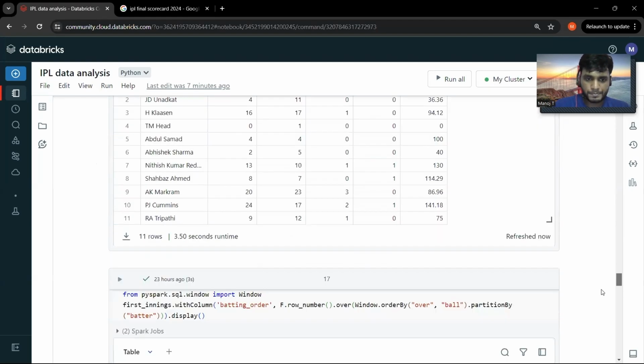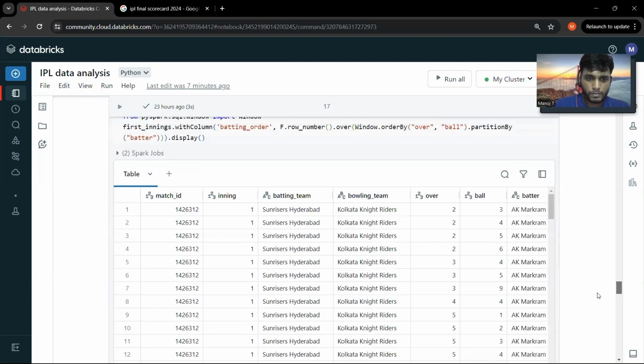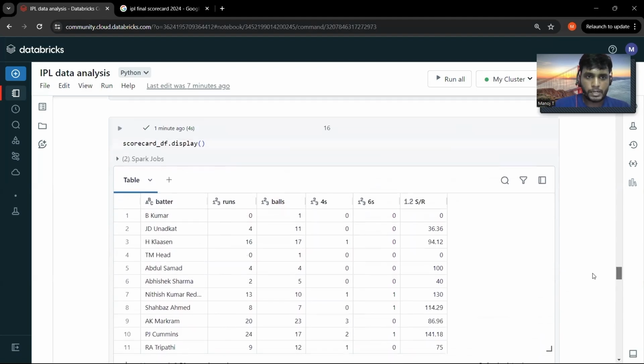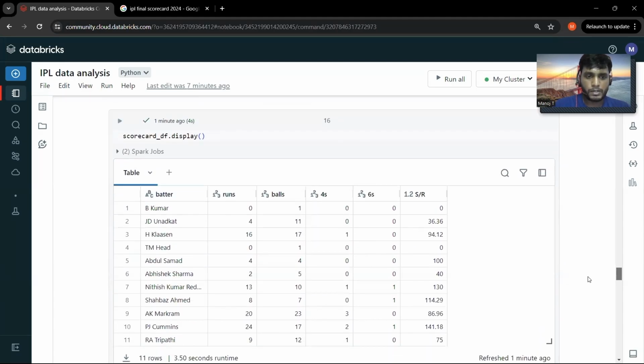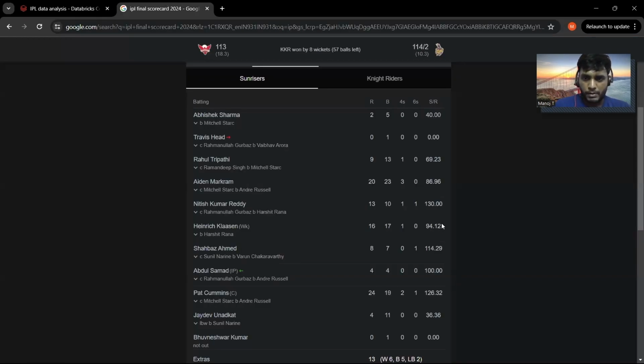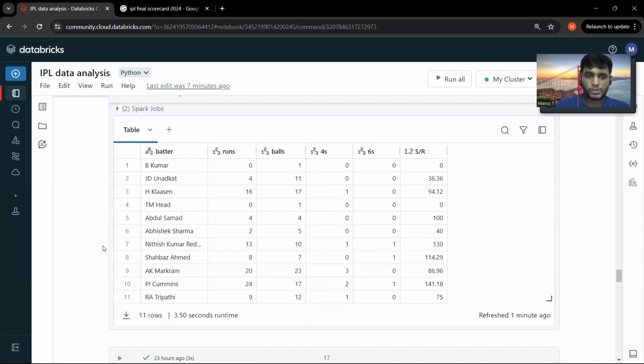Later, when I display the scorecard, Markram has scored 20 runs and has played 23 balls, and he has scored four boundaries, and his strike rate is 89.96. Let's compare it. 89.96, three boundaries, 23 balls, and 20 runs. Perfect. So now our analysis looks good with regards to Markram.